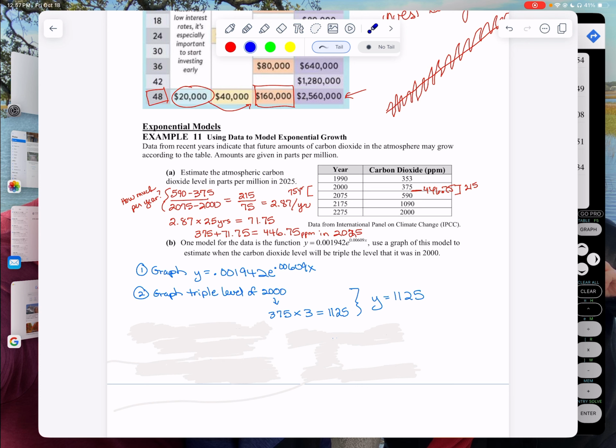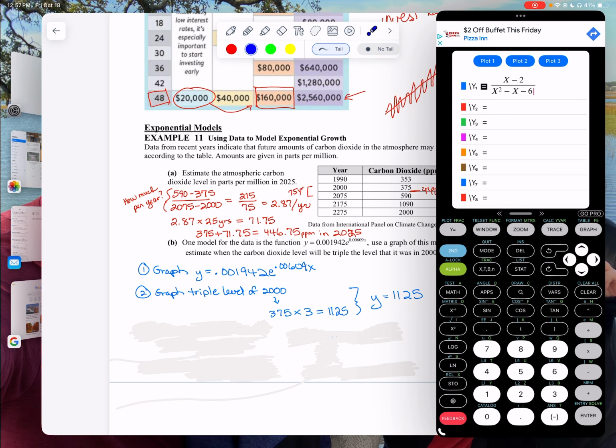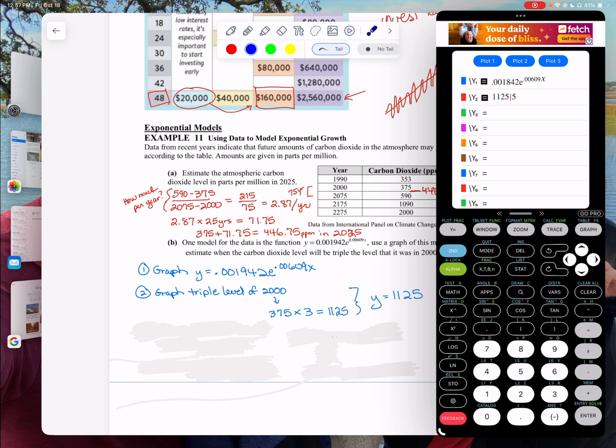All right, so let's put it in my calculator. Y equals, let's see. 0.001942 x, let's see, 0.00609x. All right, and then my y, 1125. Okay. Now, when I graph this thing, I'm having a hard time.